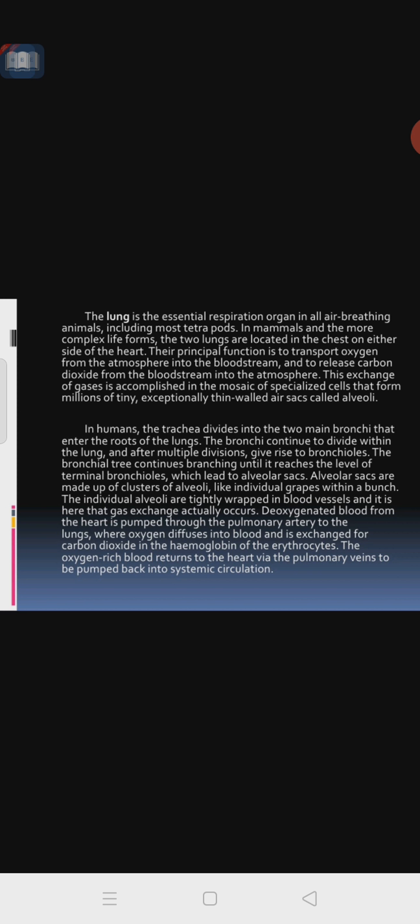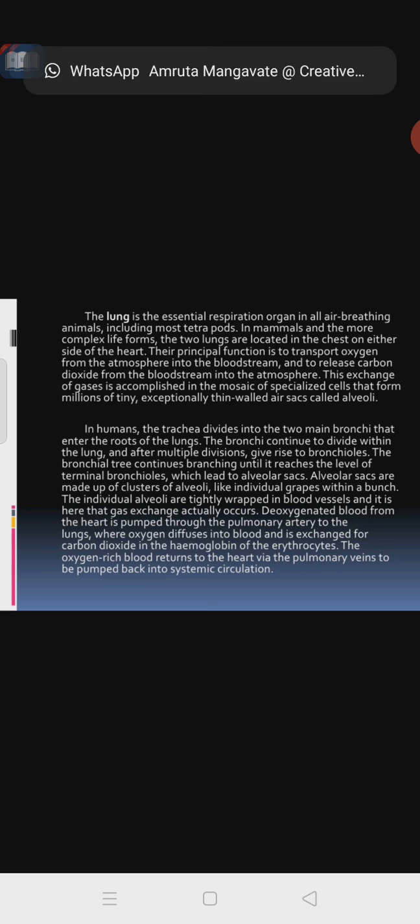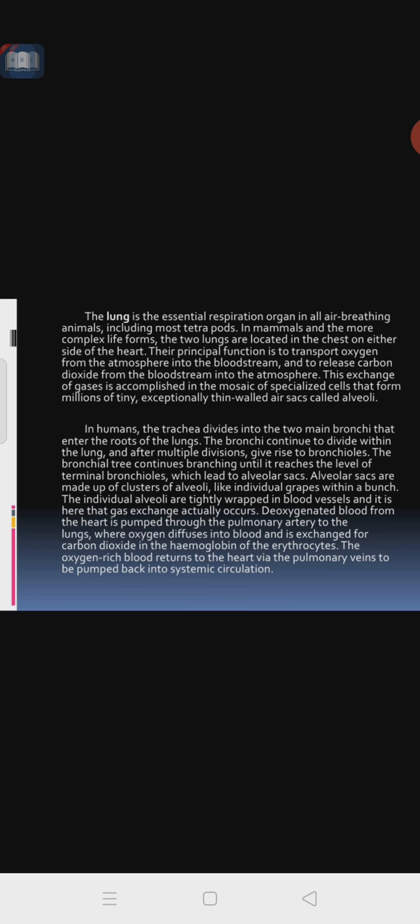This exchange of gases is accomplished in a mosaic of specialized cells that form millions of tiny, exceptionally thin-walled air sacs called alveoli. Alveoli are the small structures present in the lungs. With the help of the alveoli, the exchange or transport of gases takes place. In humans the trachea divides into two main bronchi, one on either side, and these enter the roots of the lungs. Understood?